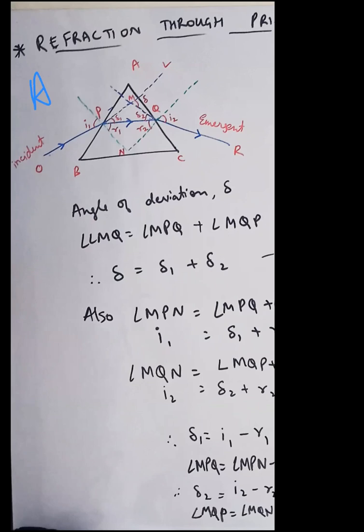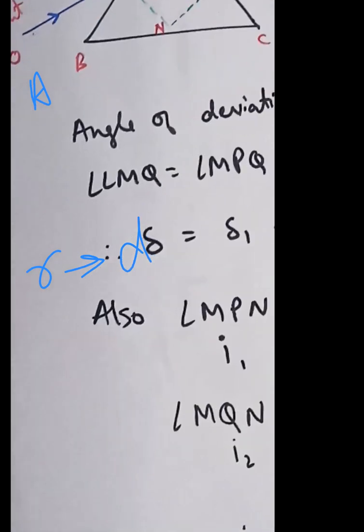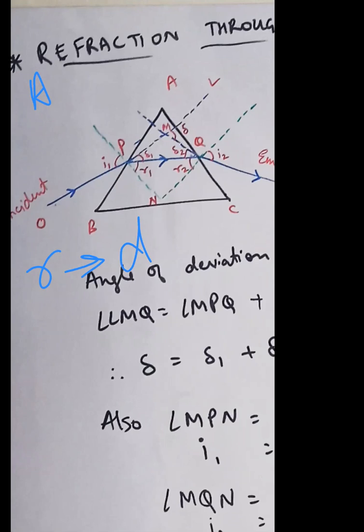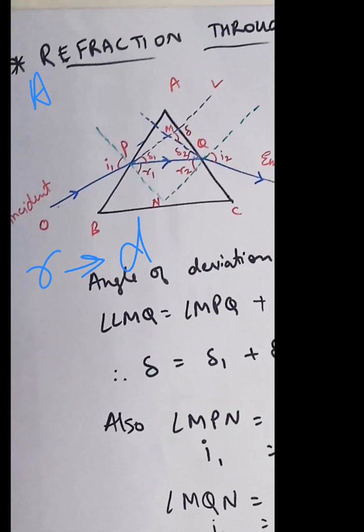and this is glass, when it goes from air to glass, that is rarer to denser, it bends towards the normal, right? PN is the normal, so instead of going in this direction, it will bend this way. Yes or no? So my incident ray is this, and this is the refracted ray.